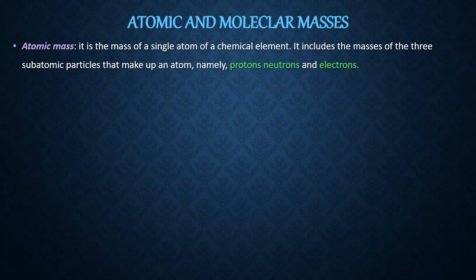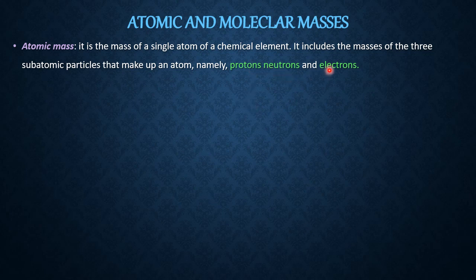So what is the definition here? Atomic mass is the mass of a single atom of a chemical element. It includes the masses of the three subatomic particles, namely protons, neutrons, and electrons.